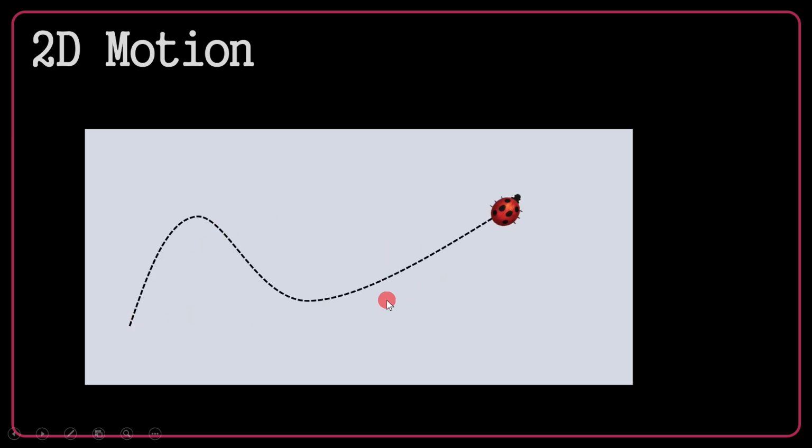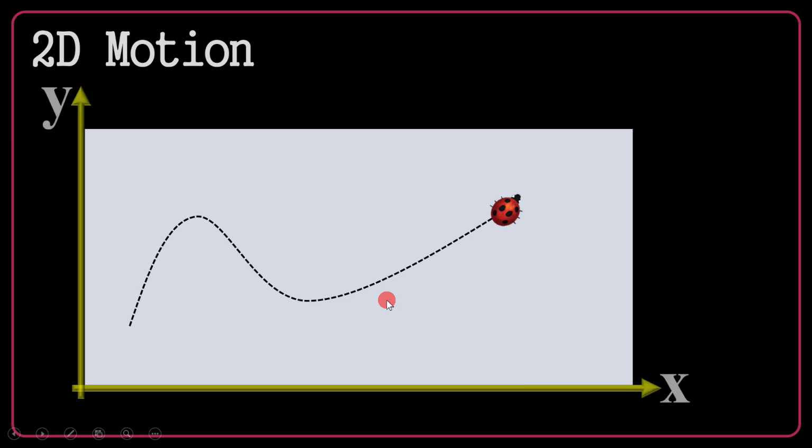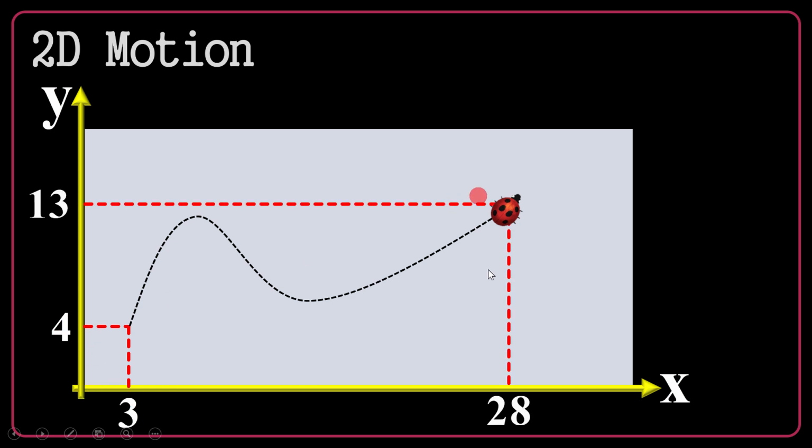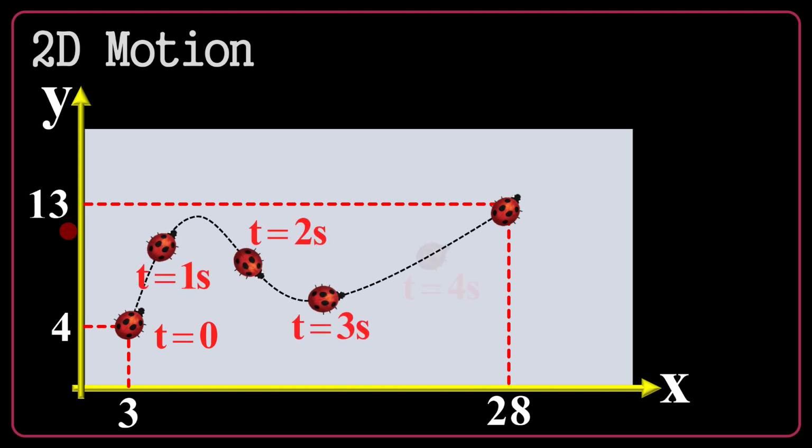This is a ladybird on a piece of paper. This insect can have this journey on this trajectory, which is not a straight line. So inevitably, you should use a coordinate system like xy to characterize the motion. The beginning point may have the coordinates of x equals 3 and y equals 4, and the final point x equals 28, y equals 13. You can have the same photography every 1 second, but it's not easy to explain the motion.